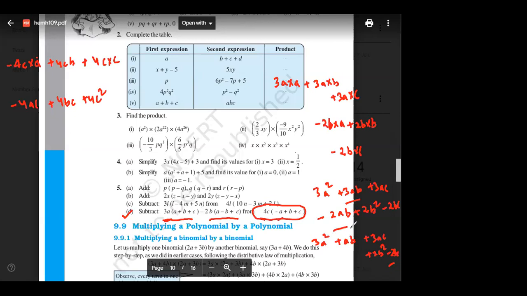So you have to subtract this whole term from this term. This term minus this term. I'll just change this pen. It is 3a square plus ab plus 3ac plus 2b square minus 2bc. Yes or no? Anyone have any doubt? I'm just writing the expression, I'm not doing anything else. Anyone have any doubt in this? Raise your hand.